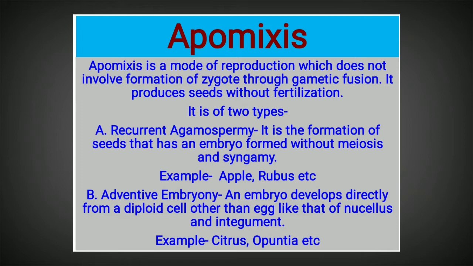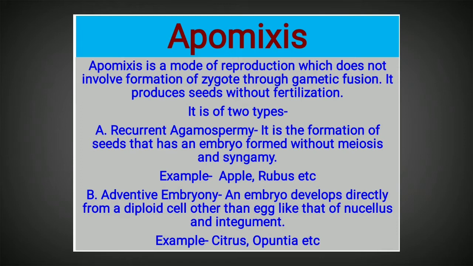When any diploid cell of the ovule, such as the parts outside the embryo sac, like nucellus, integument, or chalaza of the ovule, directly forms into an embryo, that type of reproduction is called adventive embryony, which comes under apomixis.